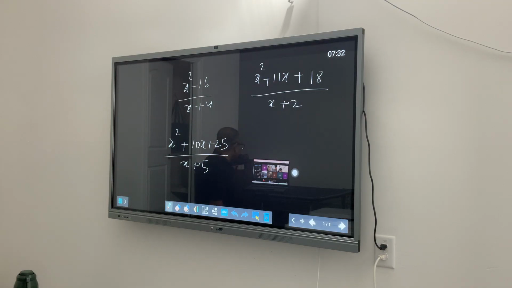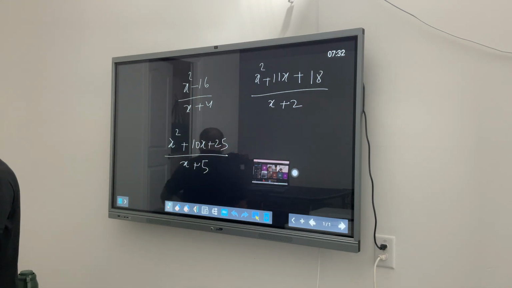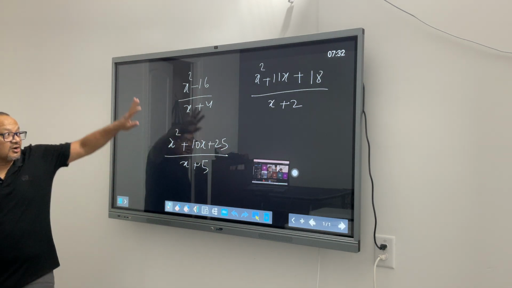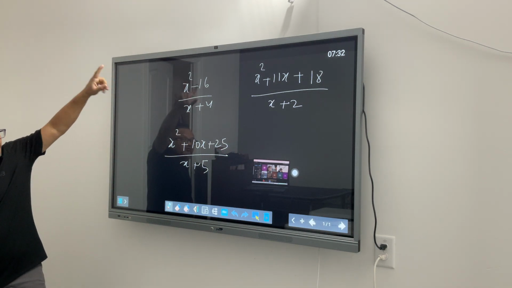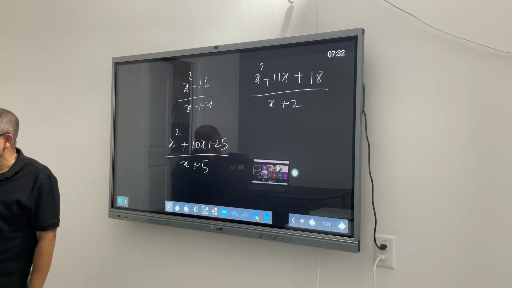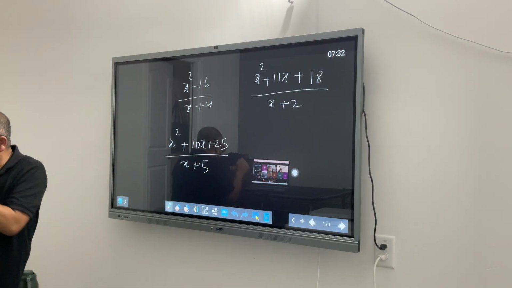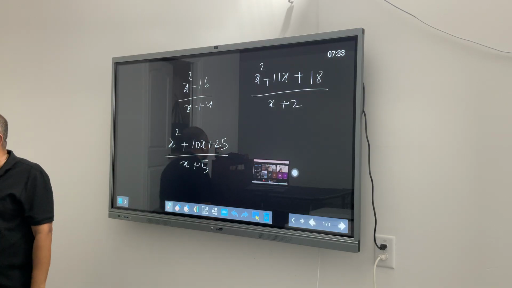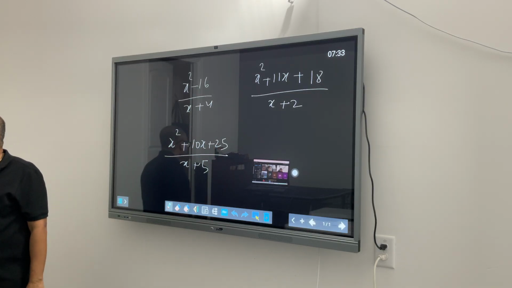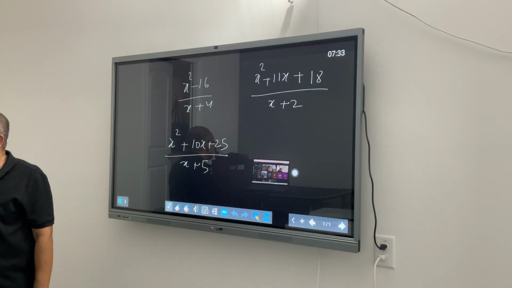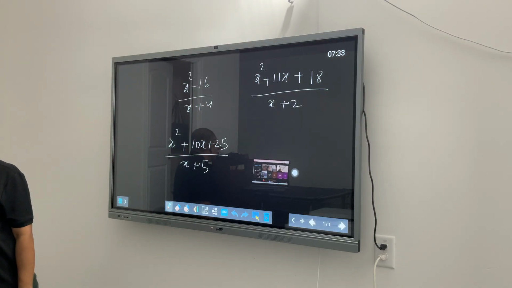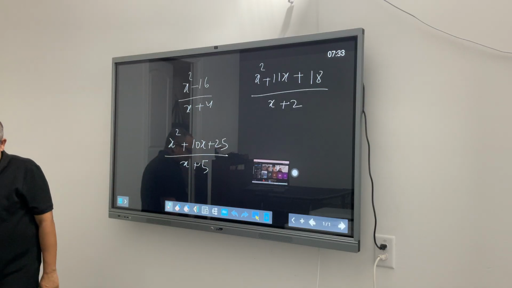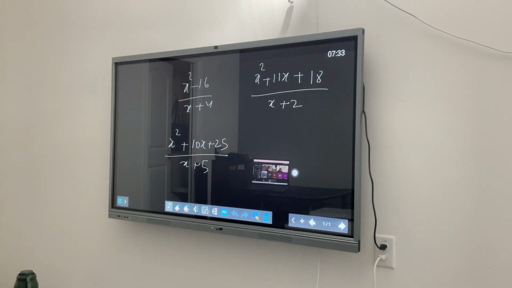So it's just not about solving it. You guys also have to tell me, if polynomial long division was not the approach, what was my alternate approach that I would have taken. So I'm kind of expanding the horizon for you guys so that you have multiple options to choose from. If I'm sounding like a difficult teacher, sorry for that, but we certainly need to make sure that we have more options in our pocket all the time.